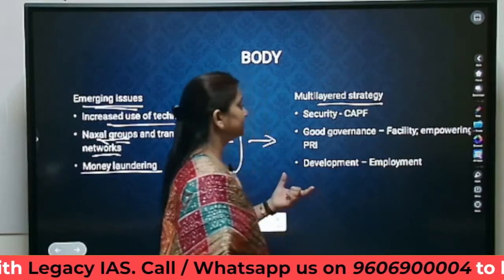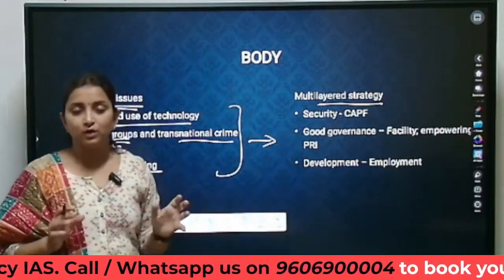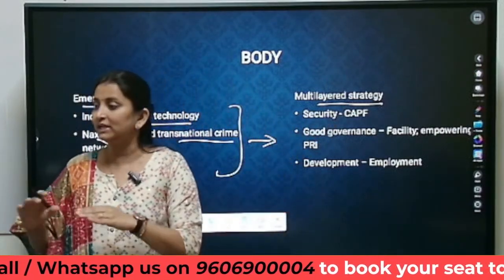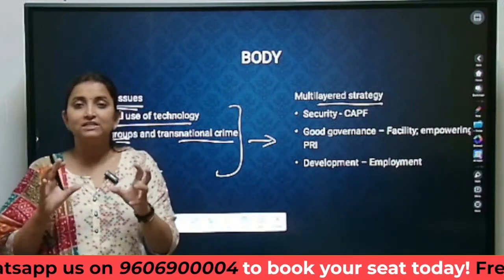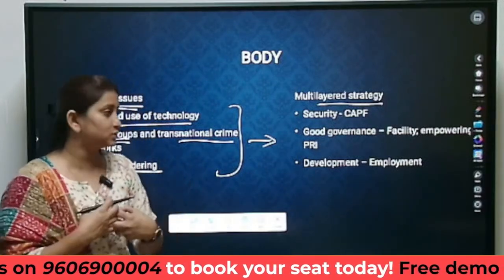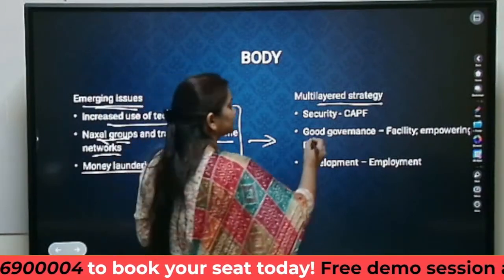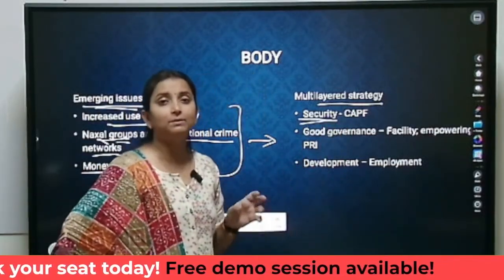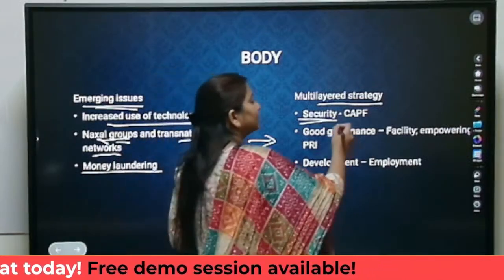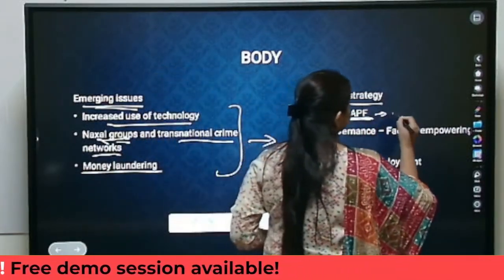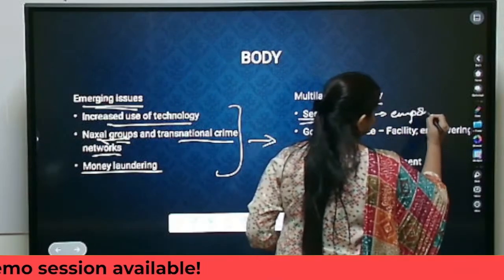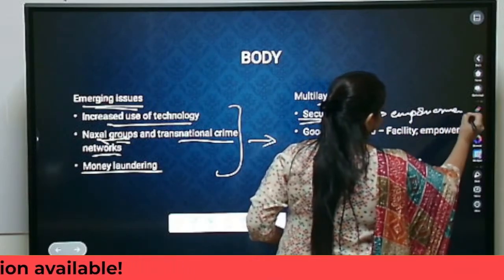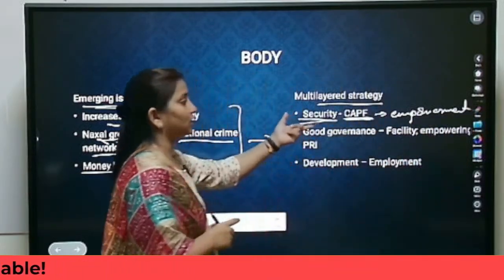So if these are the problems, what should be the solution? The solution is basically we need to work towards a multi-layered strategy. We need to ensure that three sectors are working in coherence with each other. What are the three sectors? First one is security. We need to work upon our armed police forces. The central armed police force needs a certain kind of empowerment. So that is a security measure.